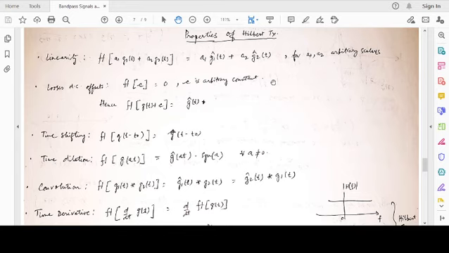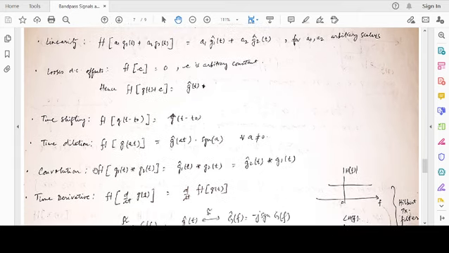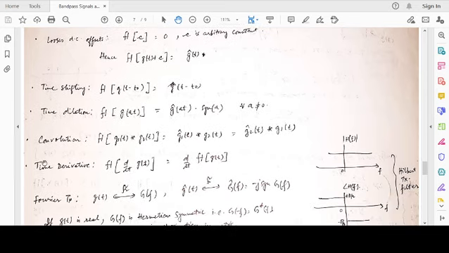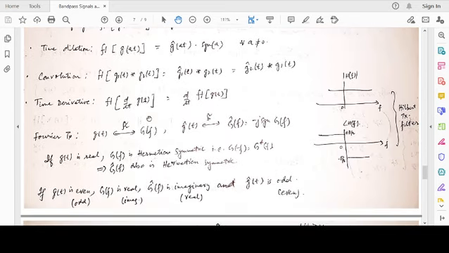In the last lecture, we studied the Hilbert transform and some of its properties: linearity, DC offset, time shifting, time dilation, convolution, time derivative, and relationship with even and odd functions.